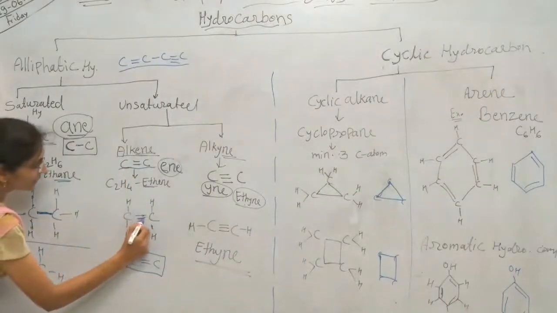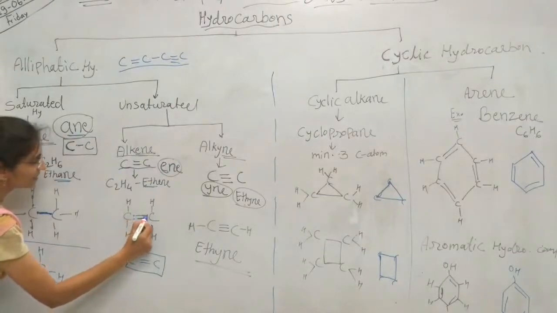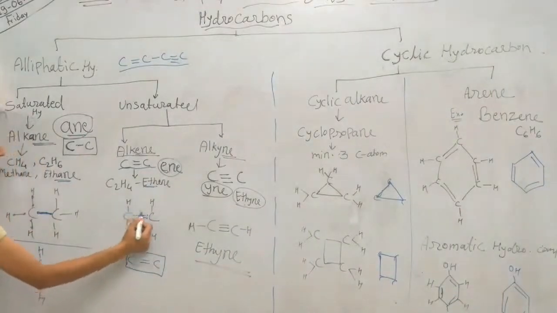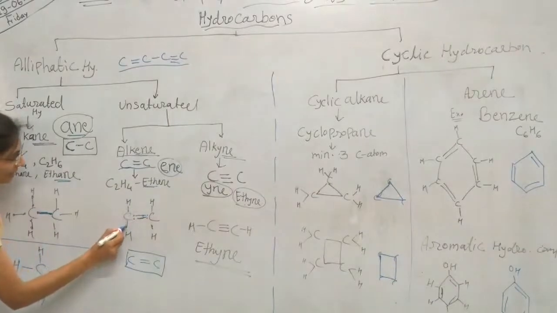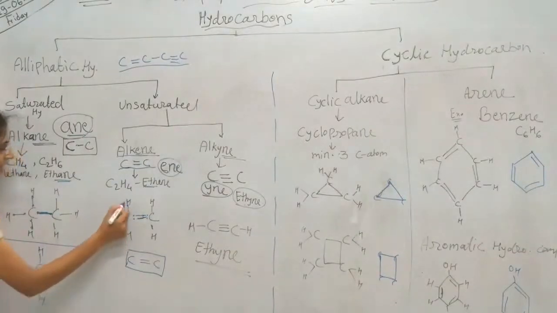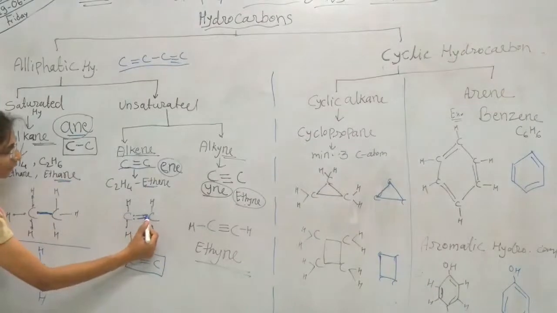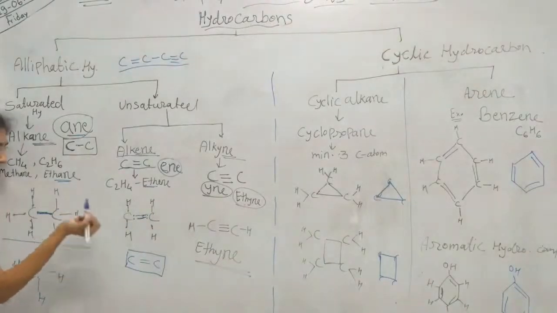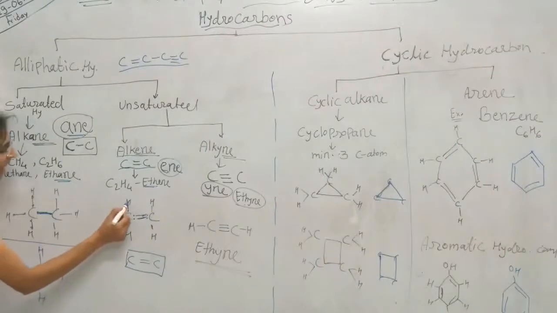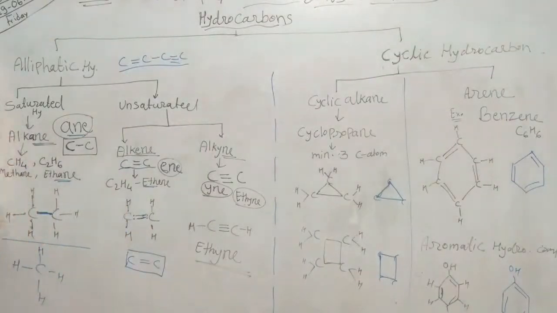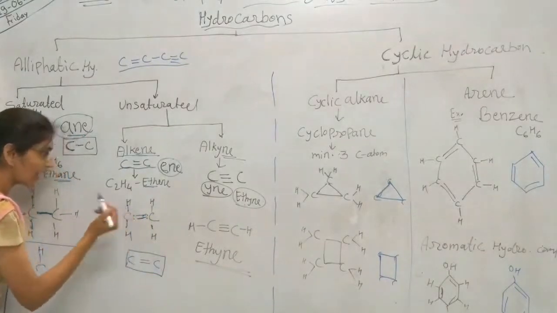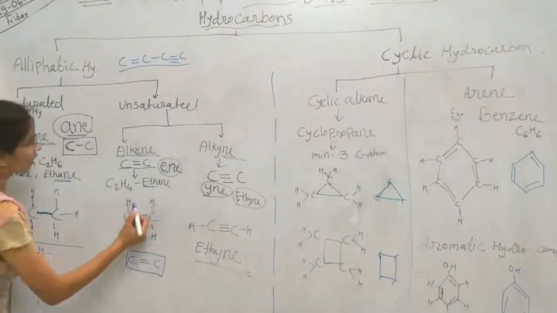One double bond is present between 2 carbon atoms, means 2 valencies are fulfilled by the double bond between the carbon atoms, and the rest 2 electrons of carbon are shared with 2 hydrogen atoms for each carbon atom. Each carbon atom has shared 2 electrons to form a covalent bond with the other carbon atom. Now it has 2 electrons left, 2 valencies left. Where did it fulfill those 2 valencies? By forming covalent bonds with hydrogen atoms. That means each carbon atom has a double bond with the other carbon atom and 2 single bonds with hydrogen atoms. Like this the structure of ethene will be there.